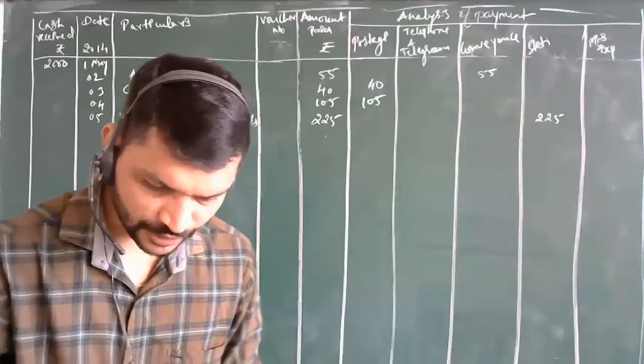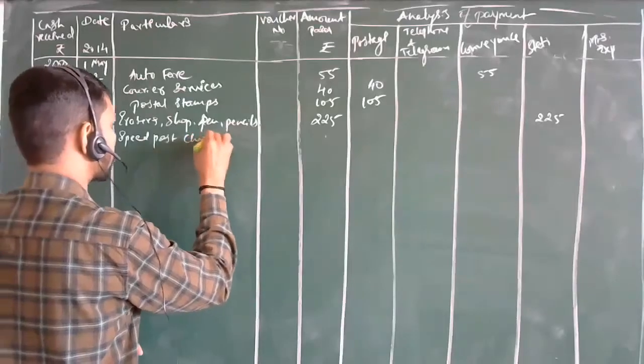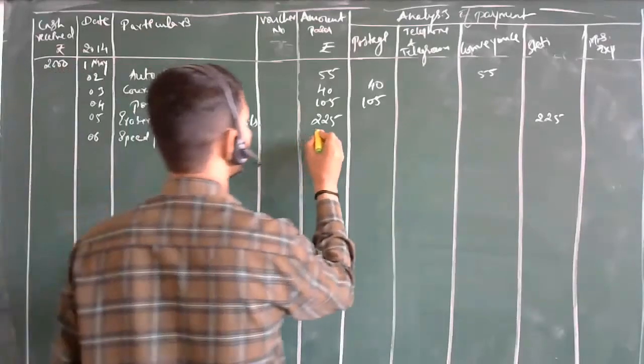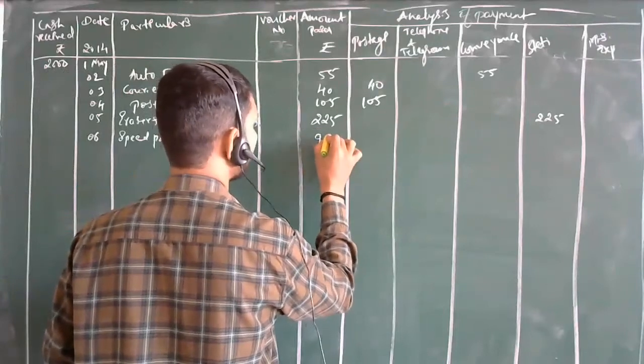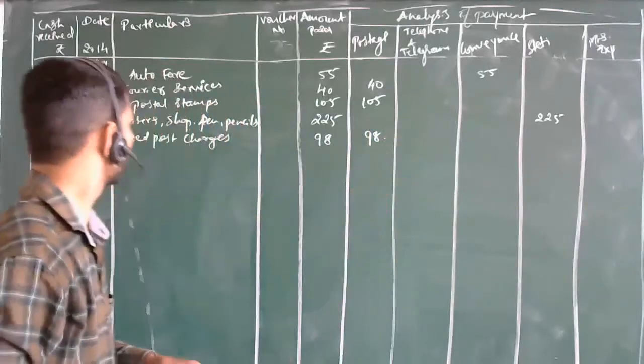Speed post charges, sir. Yes, sir. It is on 6th, right? Yes, sir. Speed post charges. How much? 98 rupees. Again, it comes under the post only. 98. Yes, sir. Next.